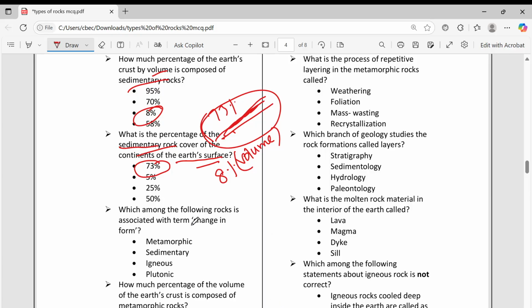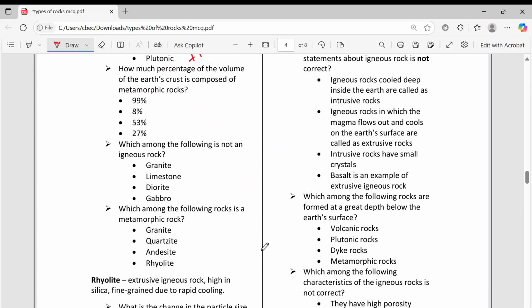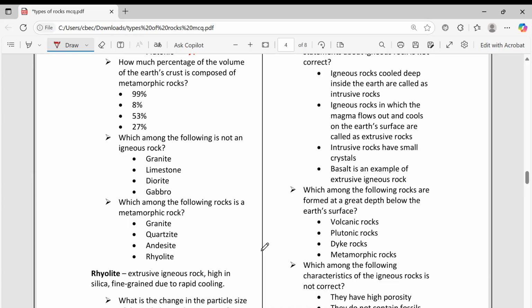Which among the following rocks is associated with the term change in form? Metamorphic. Meta means change, morph means form, change in form. When you take any rock, igneous, sedimentary or metamorphic, and apply temperature and pressure, it converts into metamorphic rock. How much percentage of the volume of the earth crust is composed of metamorphic rocks? 27, exact value 27.4.